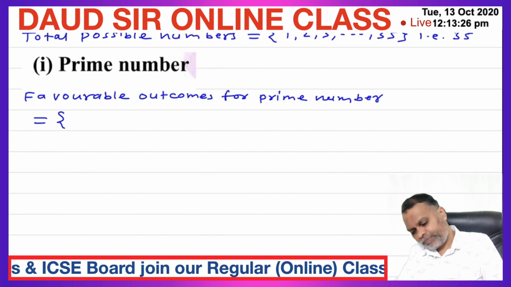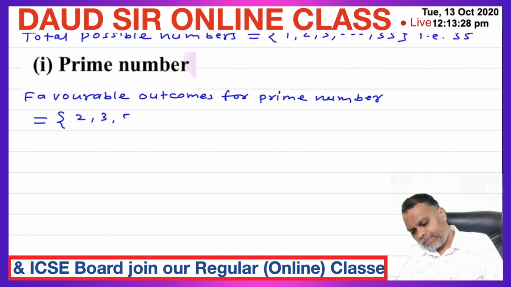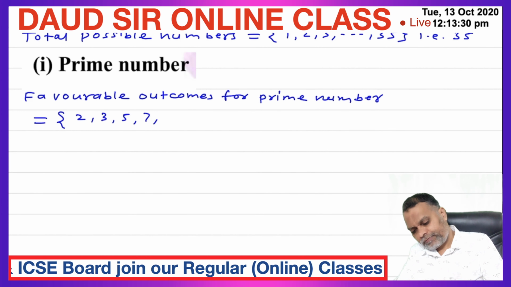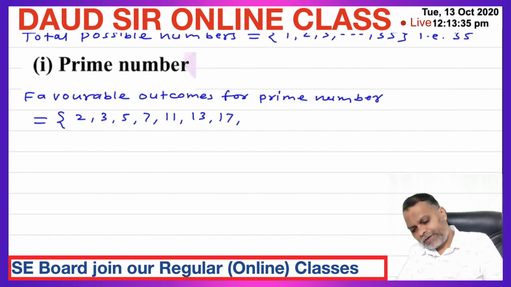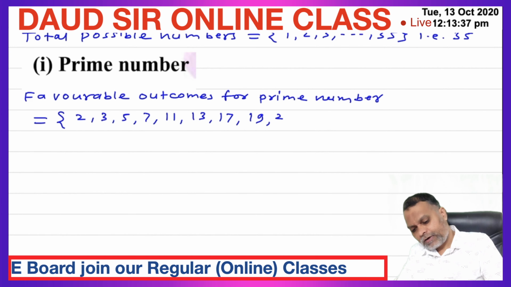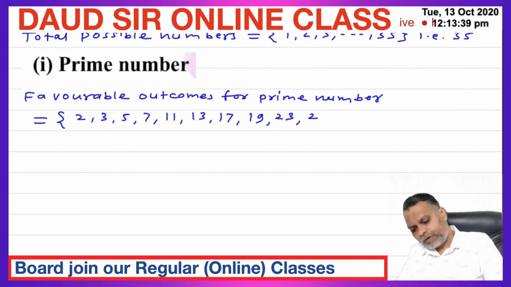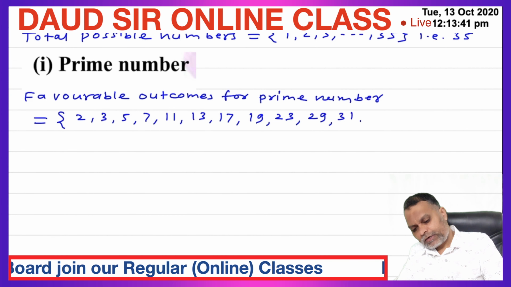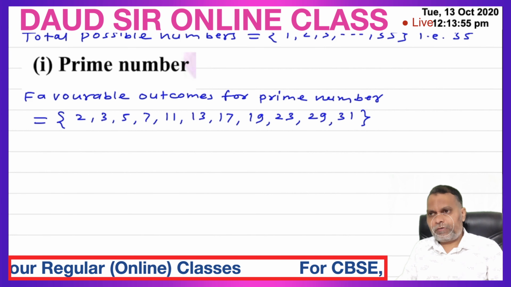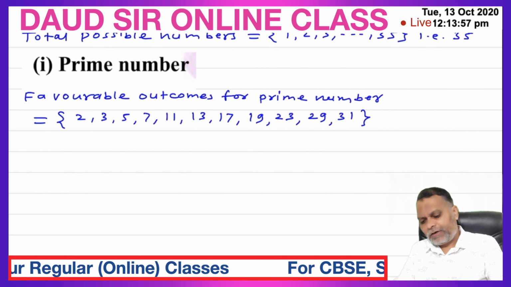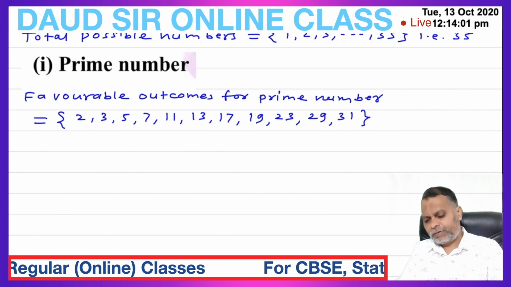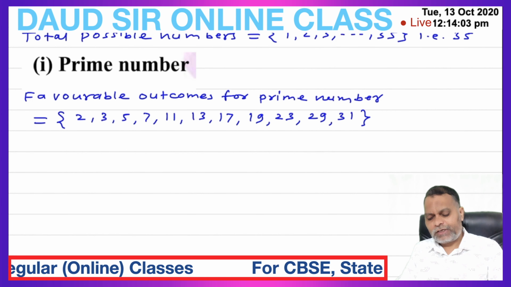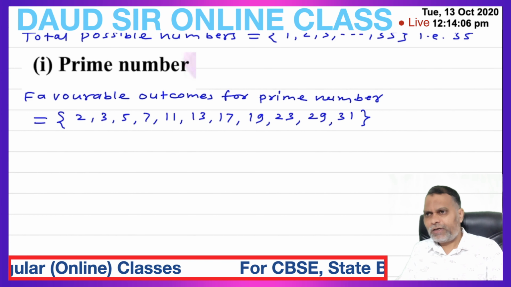Write prime numbers here. 2, 3, 5, 7, 11, 13, 17, 19, 23, 29, 31. So favorable number of outcomes for prime number: 2, 3, 5, 7, 11, 13, 17, 19, 23, 29 and 31.